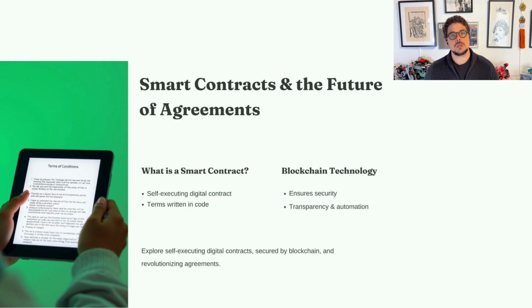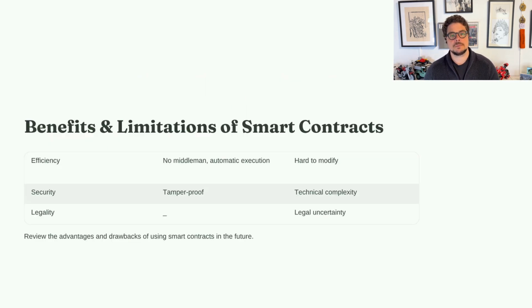The key benefits of smart contracts are automation. It removes the need for intermediaries, reducing costs. Transparency, the transaction history is immutable and verifiable. While smart contracts offer many advantages, they also have limitations. Let's look at both. Benefits: speed and efficiency. Automated execution reduces delays. Reduced costs. No intermediaries, which lowers transaction fees. Security, immutable transactions on the blockchain.